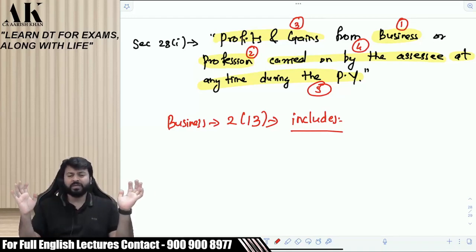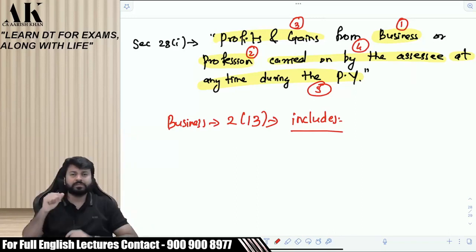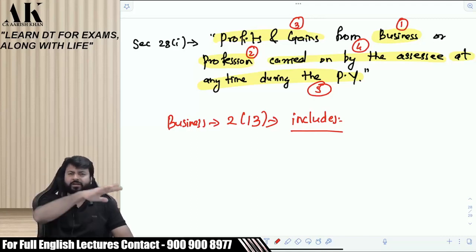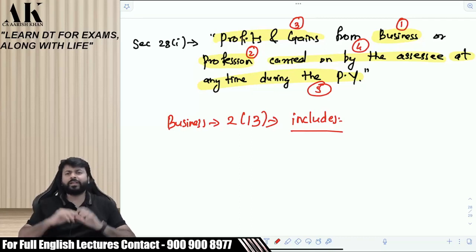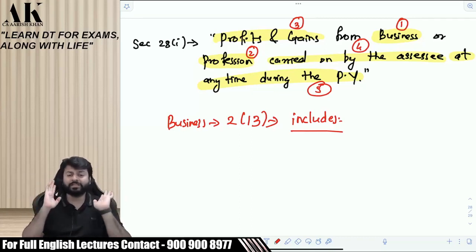Let me tell you. As per section 2, clause 13, business includes trade. Trade is business. Commerce is business. Manufacture is business. And all of them should be in the form of an adventure. It means whatever you do, there has to be an adventure in that.